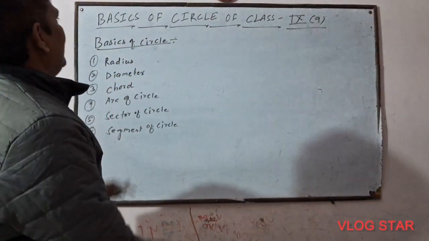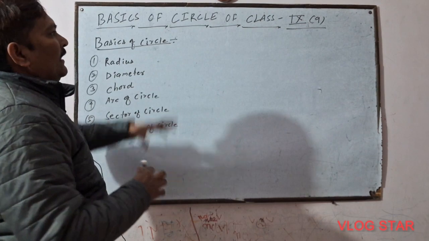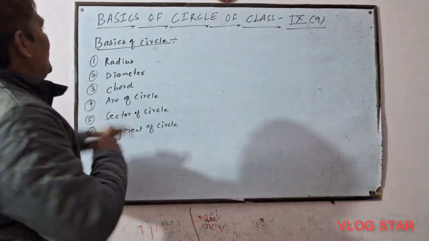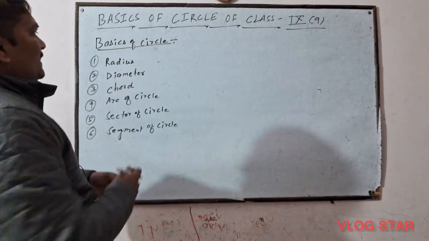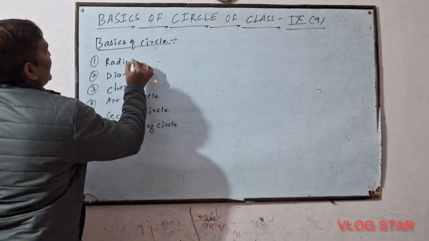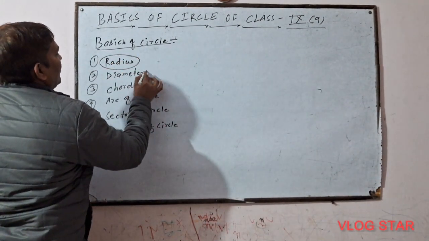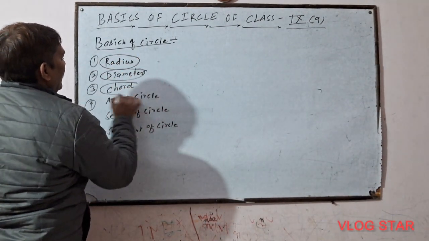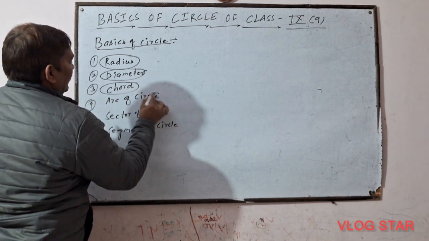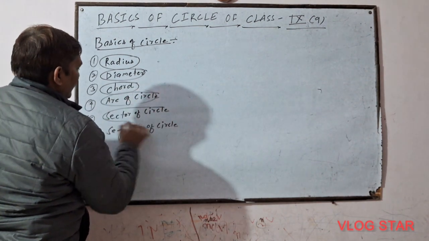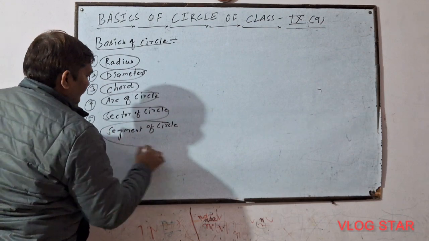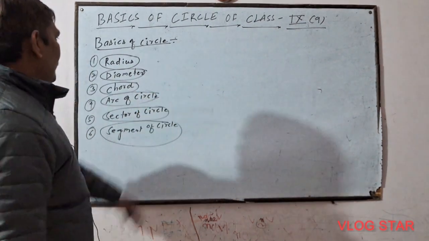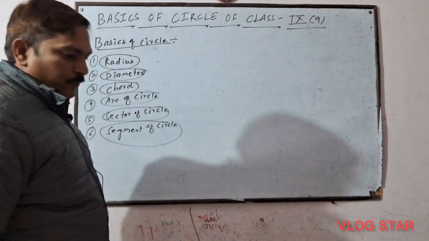Everyone, just see the basics of circle of class 9th. In basics of circle, we will discuss the following points: radius of circle, diameter of circle, chord of circle, arc of circle, sector of circle and segment of circle. One by one we will discuss all these points.